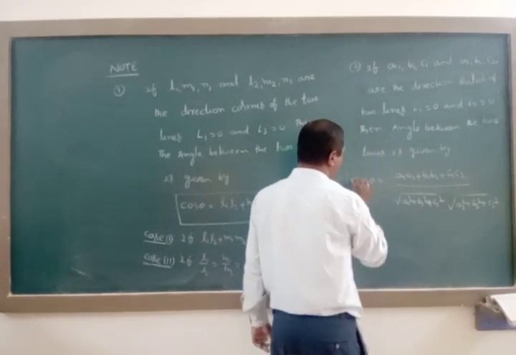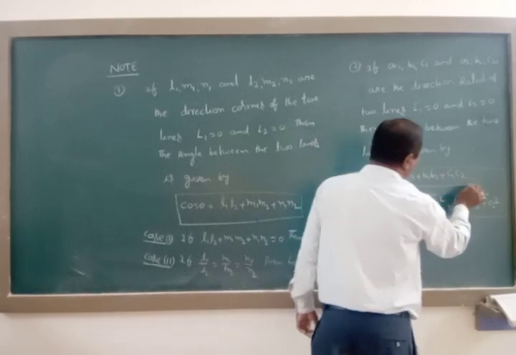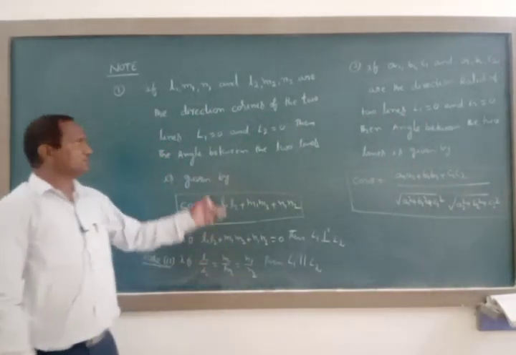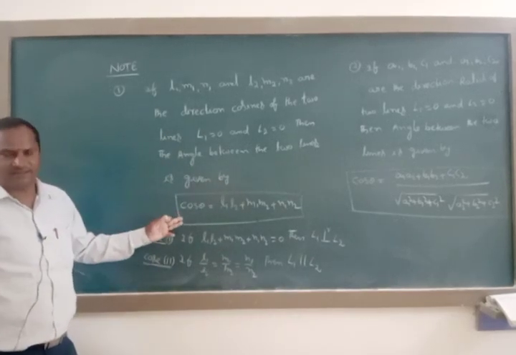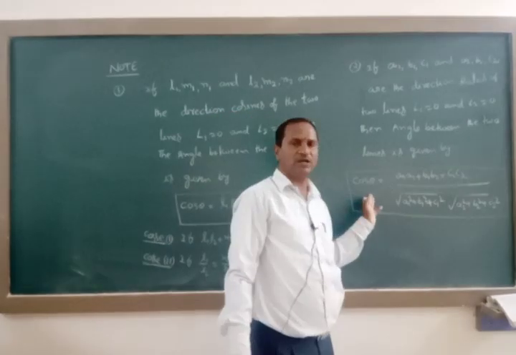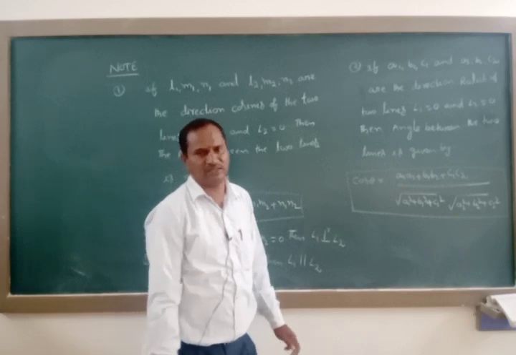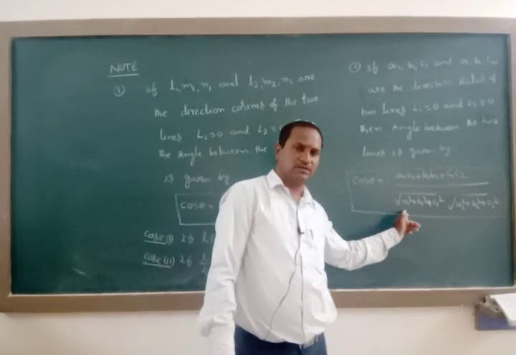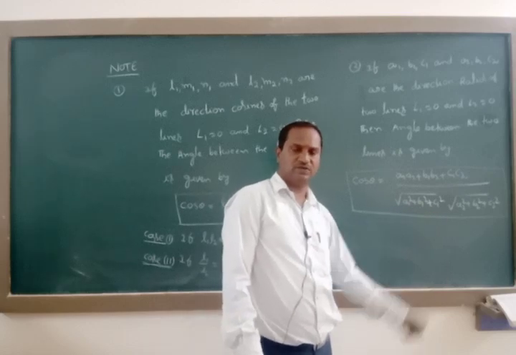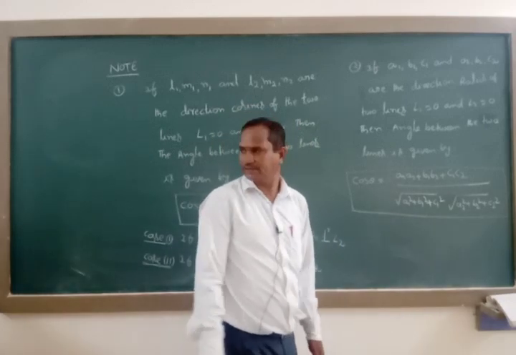This is the formula to find the cosine of the angle between the two lines when the direction ratios of the given two lines are given. Direction ratios are given means we have to apply this formula, that is cos theta is equal to (A1 A2 plus B1 B2 plus C1 C2) whole divided by square root of (A1 square plus B1 square plus C1 square) into square root of (A2 square plus B2 square plus C2 square).